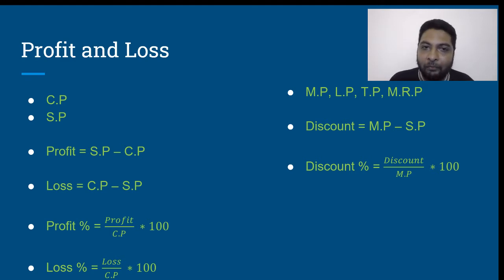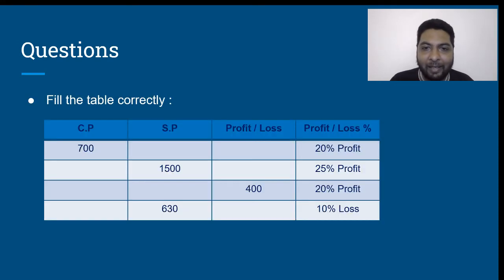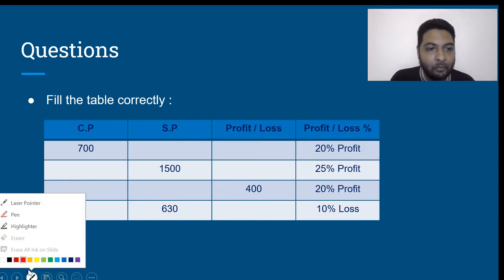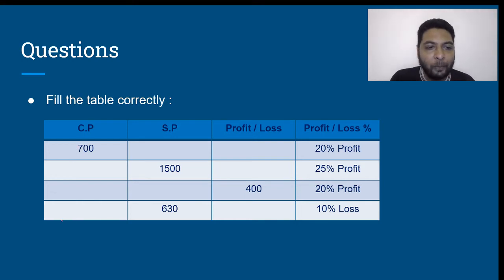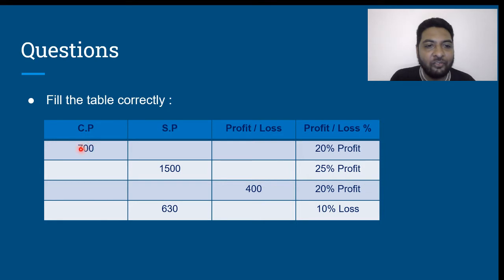Now, let us look at few questions. The first one, fill this table correctly. Now, look at this. Cost price is given as 700 rupees. Profit or loss percentage states that it is a 20% profit. We have to fill up what the selling price is, what the profit is. Cost price is 700. Profit is 20%.